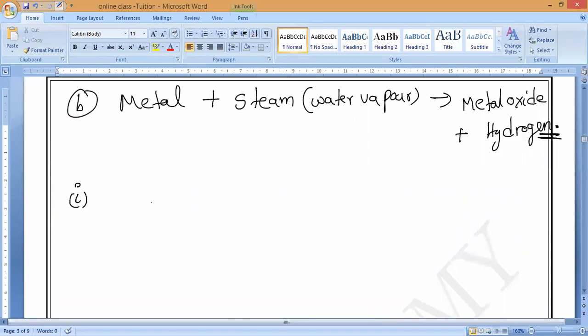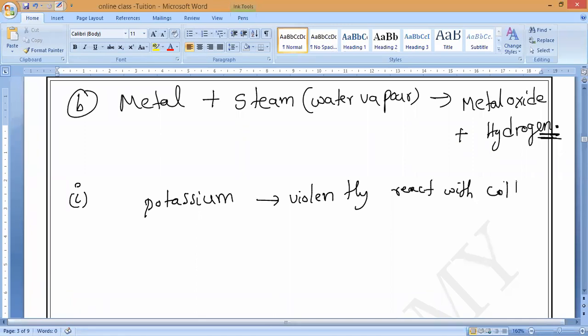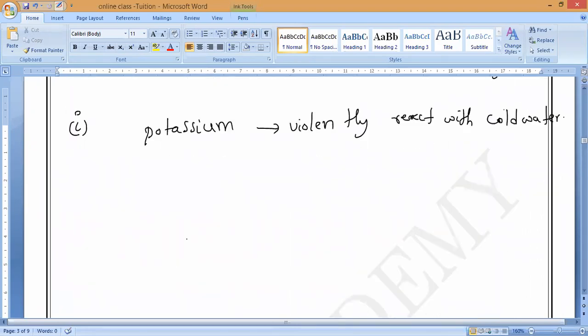First example, number 1, potassium. Is potassium highly reactive or less reactive? Highly reactive. It will react with cold water itself. So potassium reacts violently with cold water, and let us see what it will form. Everybody should speak the symbol. Potassium symbol is K.